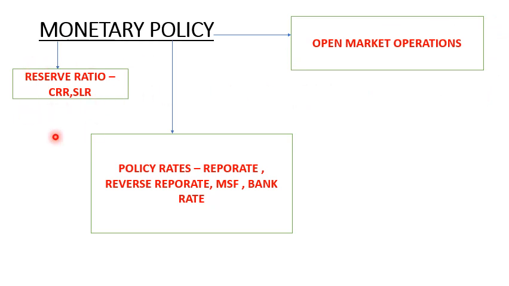First, we have the reserve ratio. So CRR. CRR means cash reserve ratio. This CRR is decided by RBI. CRR is the ratio of total deposits that banks need to maintain with RBI in the form of cash instead of keeping cash with the bank itself. This CRR is a powerful tool to control money flow in the market, and RBI does not provide interest on this CRR.